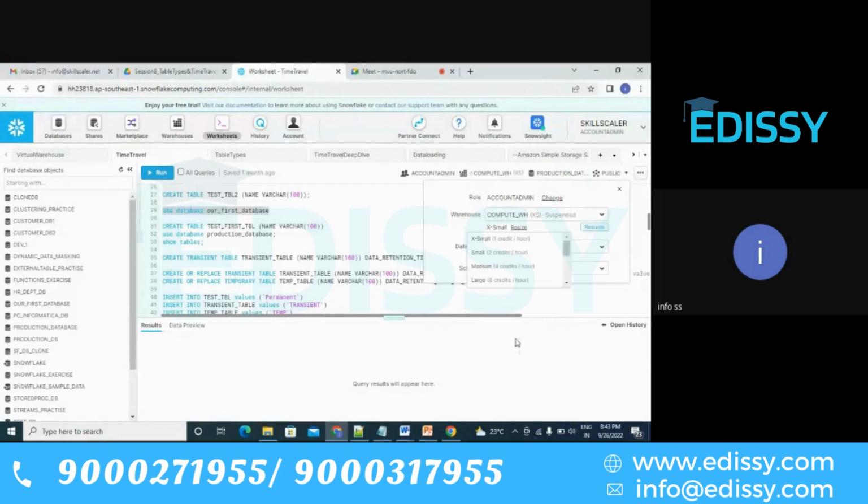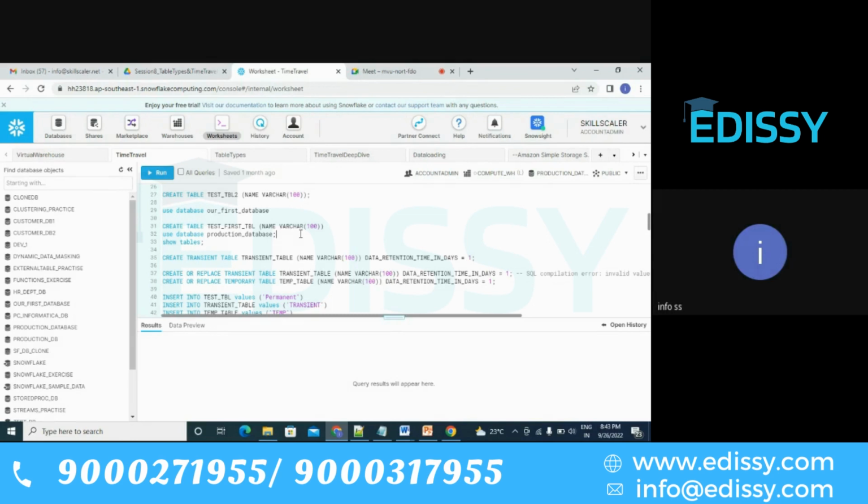See here, this is the virtual warehouse I'm using. Now it is XS, which means extra small. I can increase the warehouse size to anything, say large, anytime, within a fraction of a second. This is just one advantage in terms of architecture which we are trying to highlight. There are a lot of other advantages. By choosing a larger warehouse, the cost will increase, yes, that is there. But you can decrease it based on your query complexity. You can increase or decrease the warehouse size anytime. So we have that feature, and depending on our requirement, we can choose the warehouse.